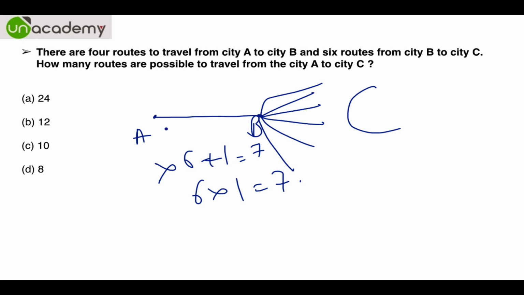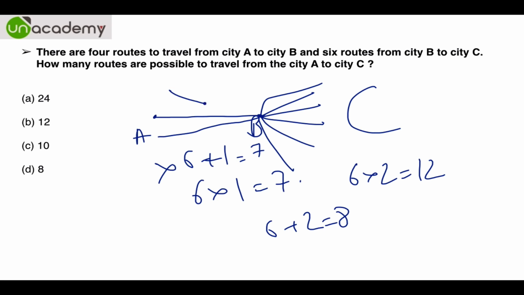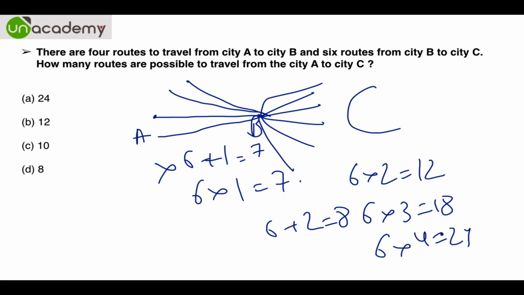Let's assume there are 2 routes from A to B. Now 6 routes are added. So you can't say 6 plus 2 becomes 8. You have to say 6 into 2 is equal to 12. Let's say the third route is added, again 6 routes are added, so 6 into 3 becomes 18, and finally 6 into 4 becomes 24. So the answer is 24.